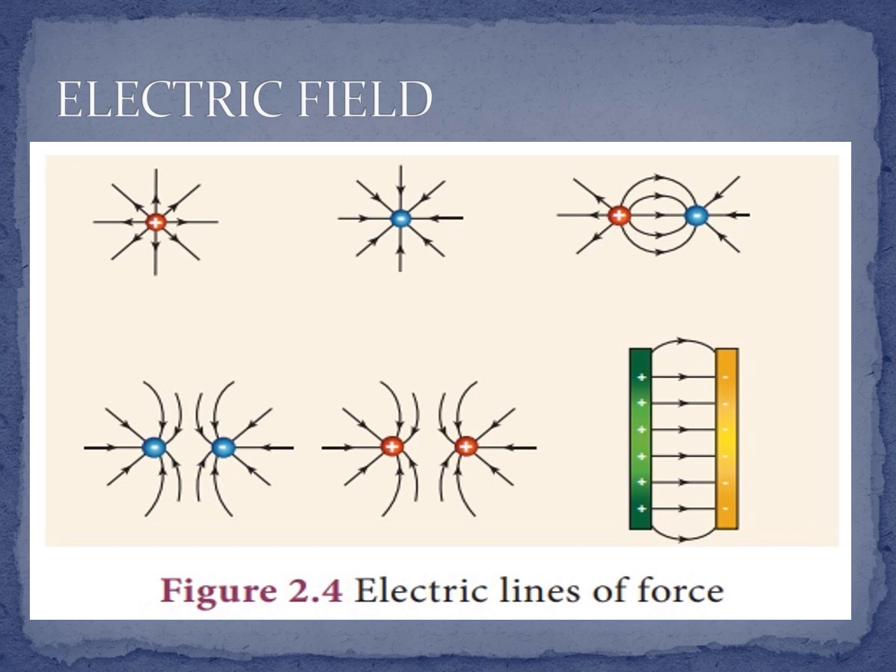Electric lines of force: first picture, inwards. Second picture, outwards. Third one, the charges are attracted to each other. Fourth one, they repel each other. Fifth one also repel each other. And next, those are electric lines of force.